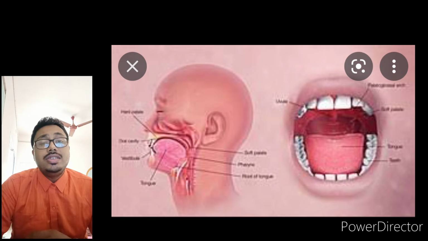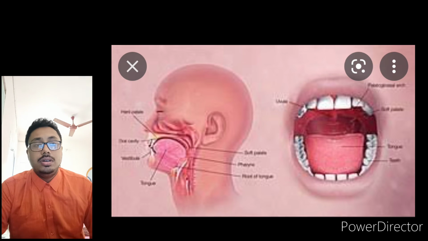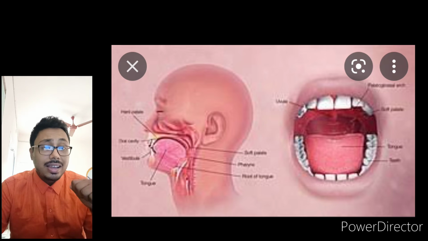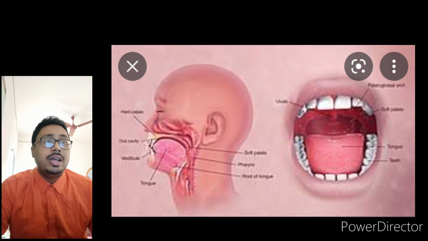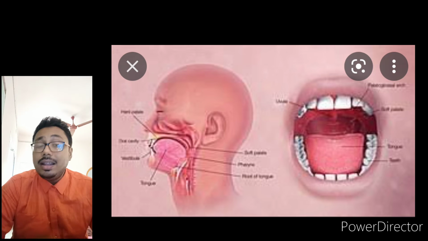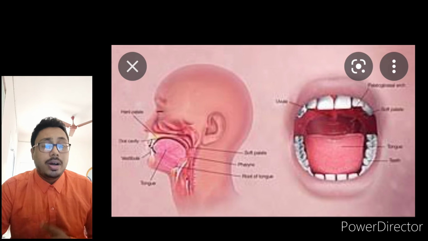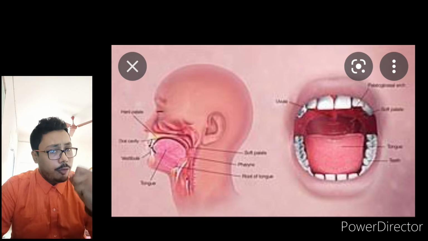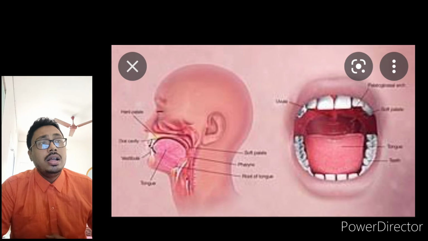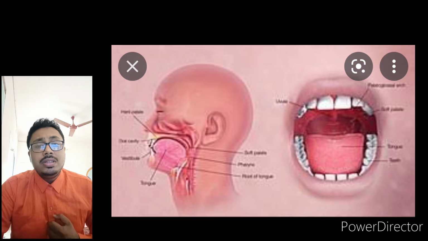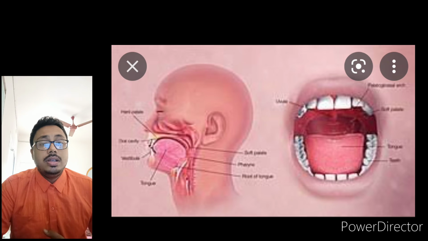So, the function of the teeth is to break down the food material. It is used to masticate the food. We bite, we grind, we tear. This function happens with the help of teeth. And the tongue. The tongue is used to mix the food with the saliva, which softens the food, and it also breaks down the starch into simple molecules.